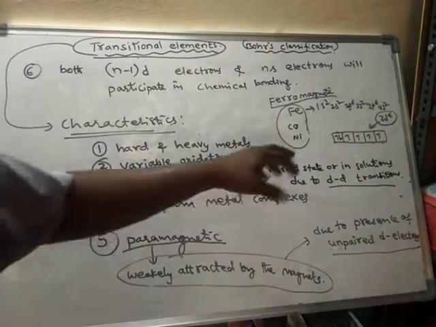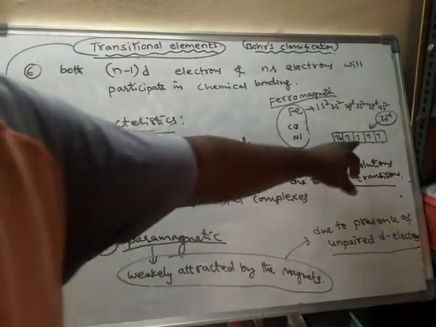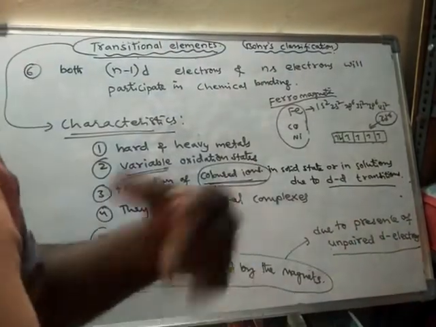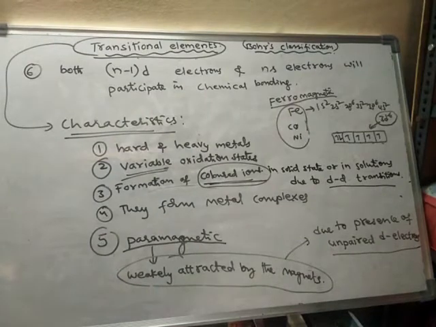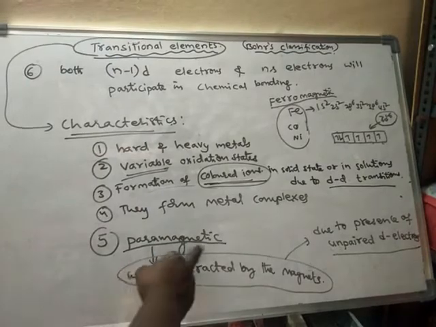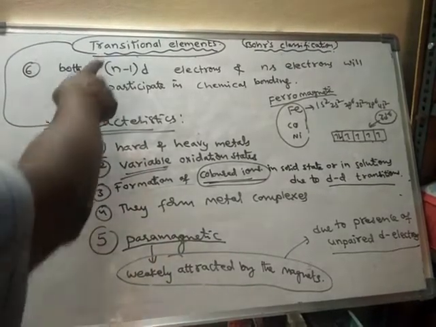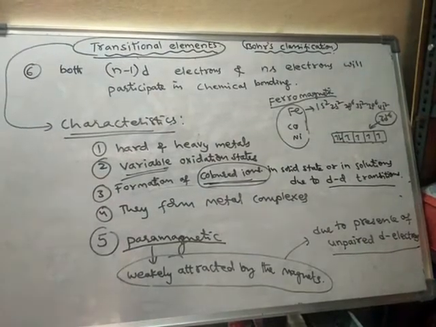So even paramagnetic or diamagnetic nature is due to the presence of unpaired electrons. If more unpaired electrons are there, they are strongly attracted by the magnet. If fewer unpaired electrons are there, they are weakly attracted by the magnet. So paramagnetic nature, or paramagnetism, is one of the characteristic features of transition elements.